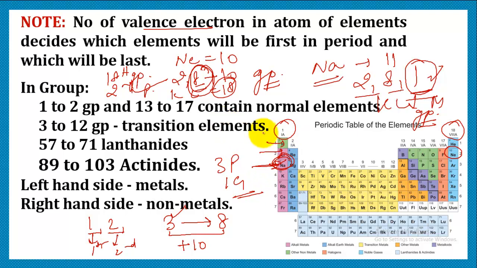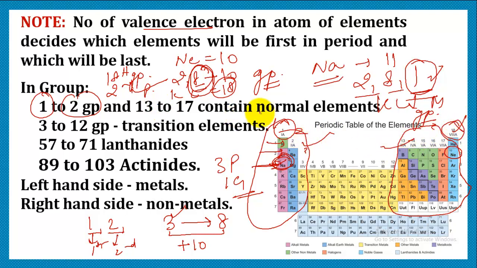Now in this periodic table, this is the first group, this is second, third, fourth, as mentioned. The elements of the first and second group, and even the 13 to 17 elements, not the 18th group, just up to 17, are regarded as normal elements, that is typical metals and non-metals. And the elements from 3 to 12 form the transition elements, those which possess properties similar to both metals and non-metals.